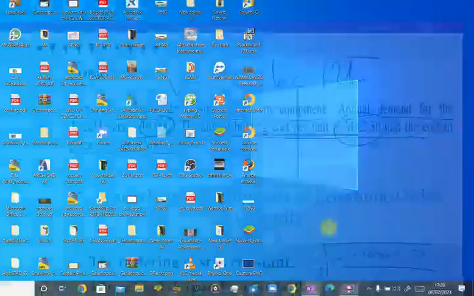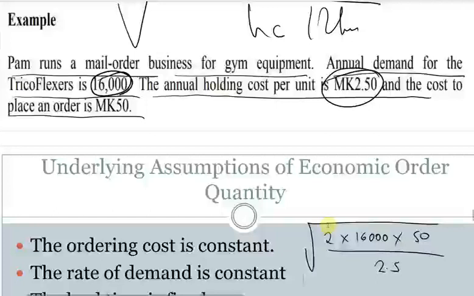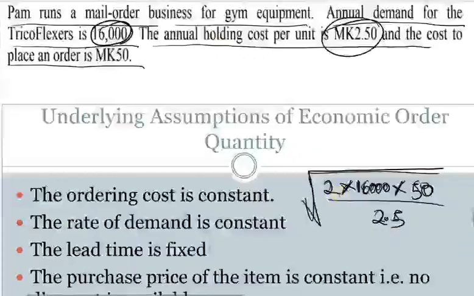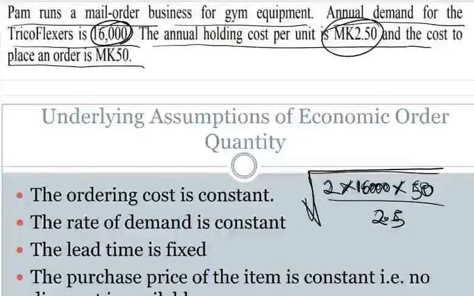So you have that. So you have your 2 in the formula, right? Then you have times your demand, which is 16,000 per year, times your ordering cost, which is 50, over 2.5 as your holding cost. So if you solve for this, you find that the answer is 800. That's how you're supposed to do it.